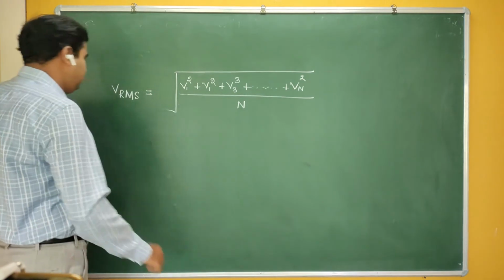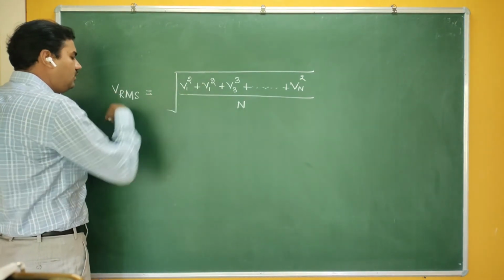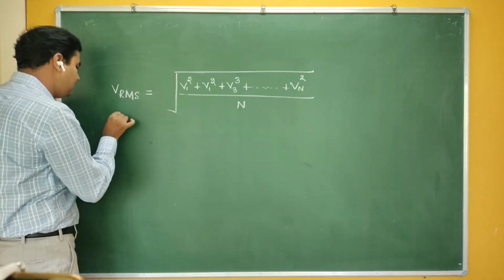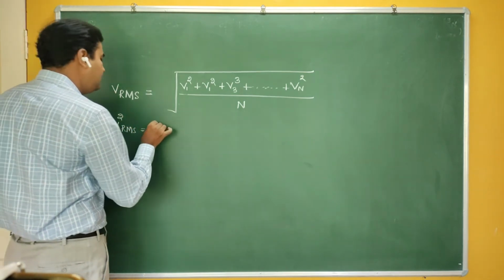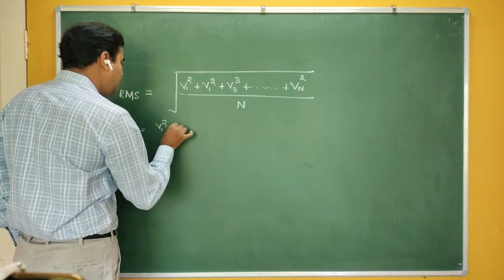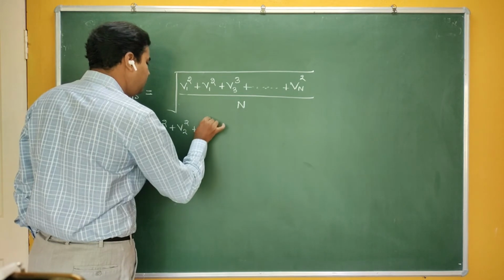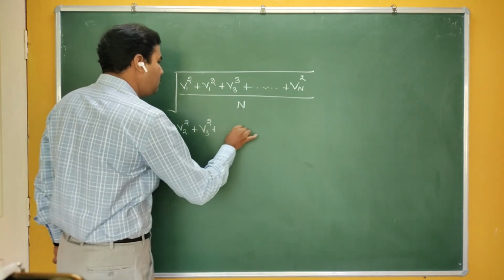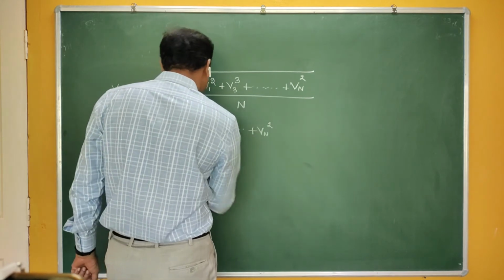Now, let me go for a brief discussion here. If I take the square on the other side, it becomes V RMS square, and on the other side it becomes V1 square plus V2 square plus V3 square, and so on up to Vn square, divided by n.